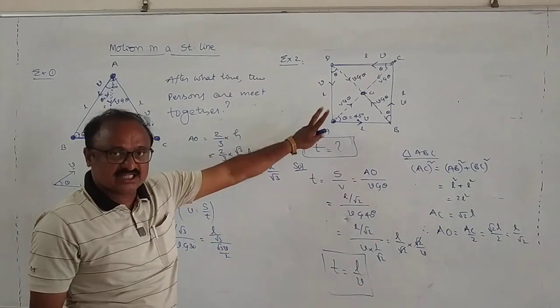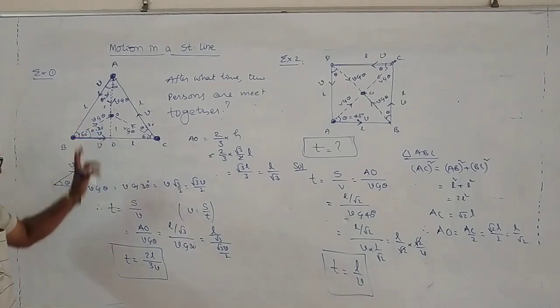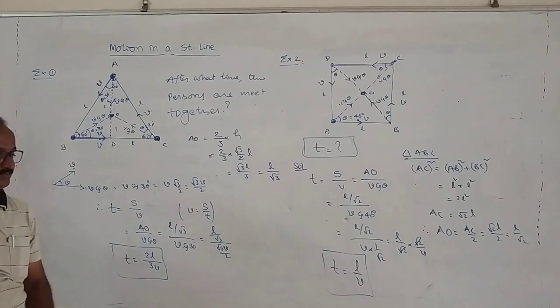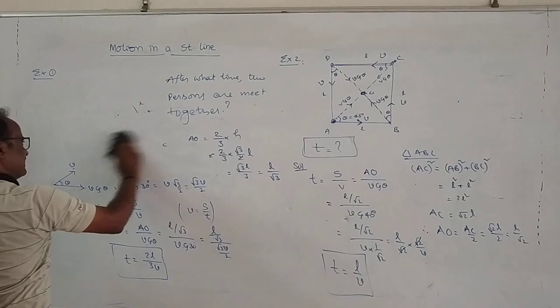In case of the square, the time is L by V. In case of the triangle, time taken for the three persons to meet is given by T is equal to 2L by 3. Right? One more example.